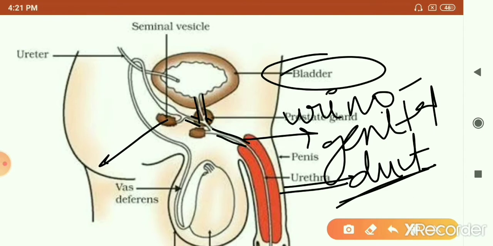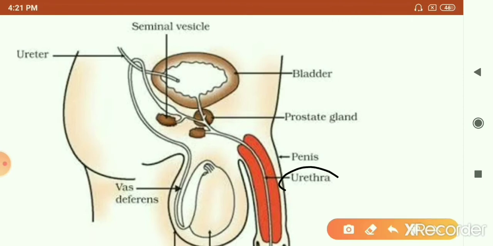And on the way, this urinogenital duct, which in class 10 you can take as the urethra, receives secretions from two more glands. One is the prostate gland, and the other is the Cowper's gland.